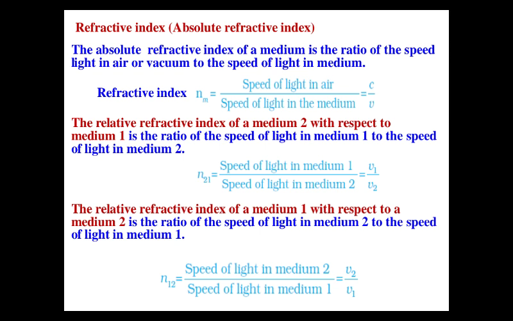But if we want to write the reverse formula, that if a ray of light is going from medium 2 to medium 1, then we will write n12, which gives the refractive index of medium 1 with respect to 2. In that case, again we will write the speed of light in medium 1 in the denominator and the speed of light in medium 2 in the numerator, v2 by v1. v2 is the speed of light in medium 2 and v1 is the speed of light in medium 1.